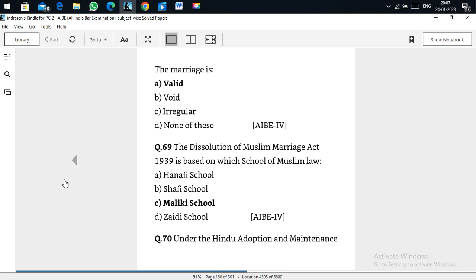The Dissolution of Muslim Marriages Act 1939 is based on the Maliki school. There are so many schools, Hanafi, Shafi, Maliki and Zaidi. So dissolution of the marriage is based on the Maliki school.